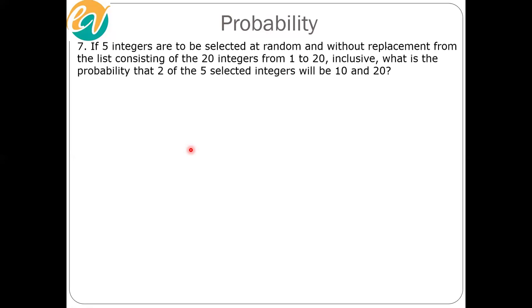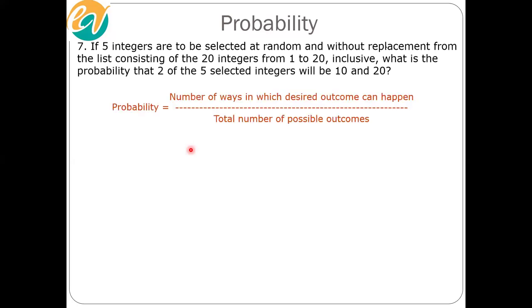Two of the 5 selected integers will be 10 and 20. Stick to the formula, guys. And what is the formula? Number of ways in which desired outcome can happen divided by total number of possible outcomes. This is pretty much the only formula that you need to remember as far as probability goes. The other concepts that are applied in probability are all derived from permutations and combinations.